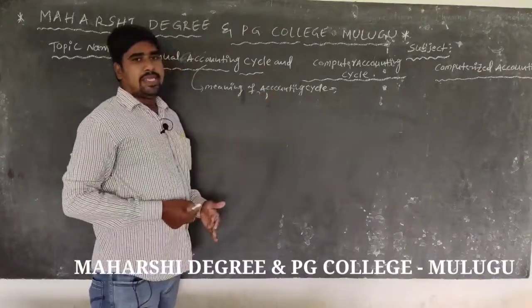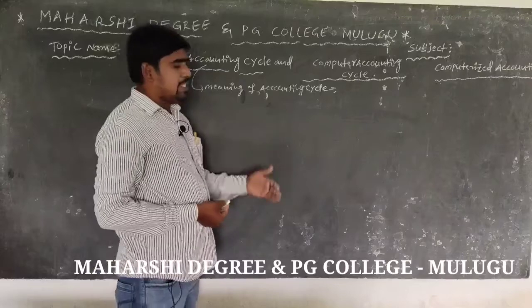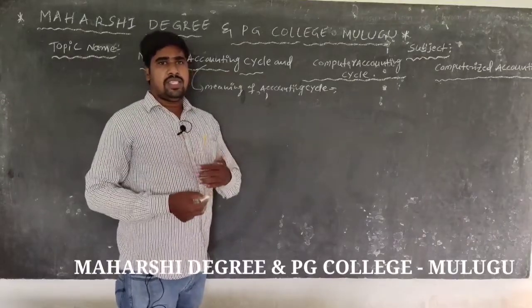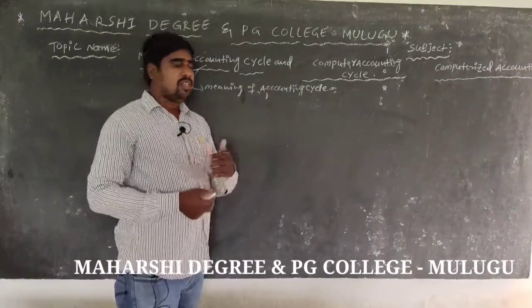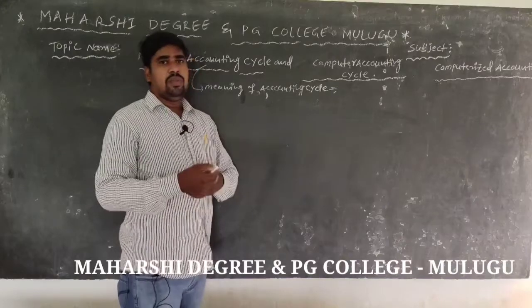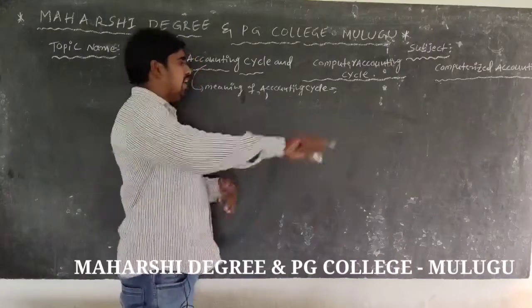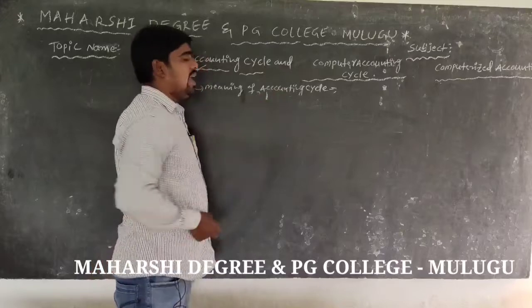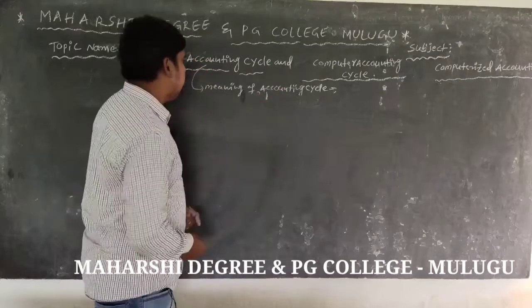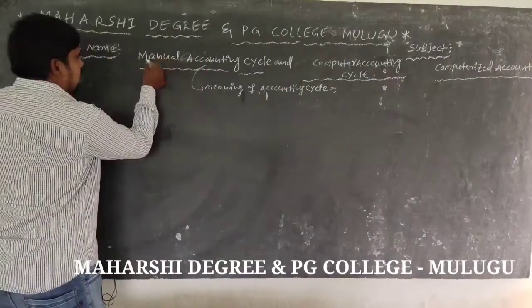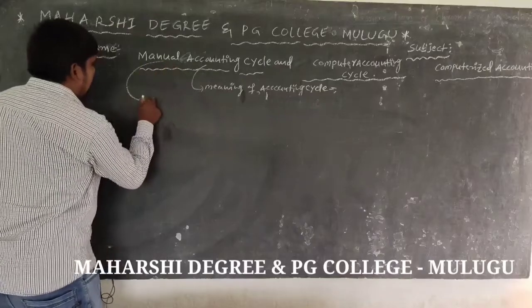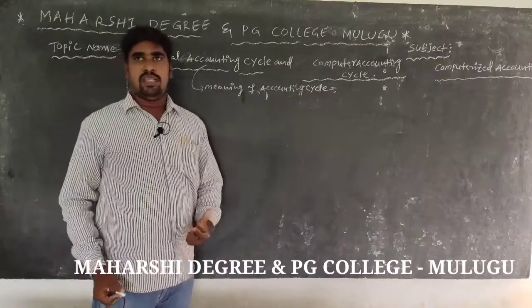Otherwise, accounting cycle means a business's transactions, from the beginning to the ending of transactions, is called the accounting cycle. Next, manual accounting cycle.